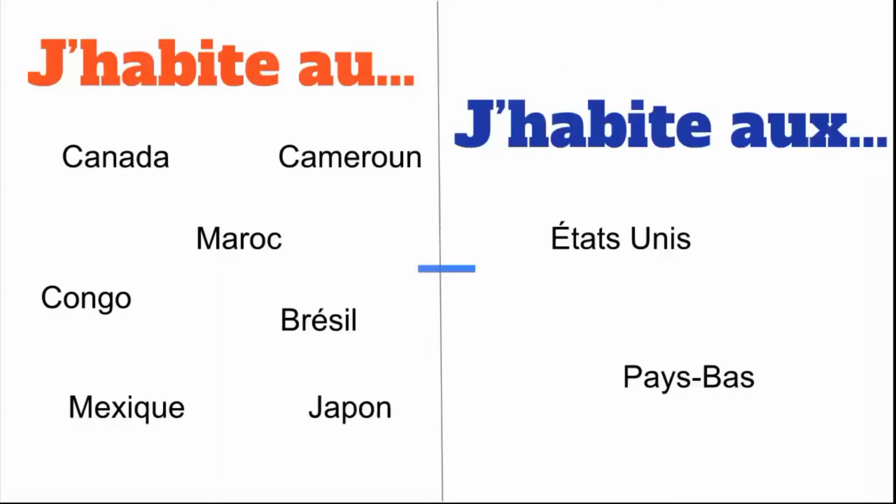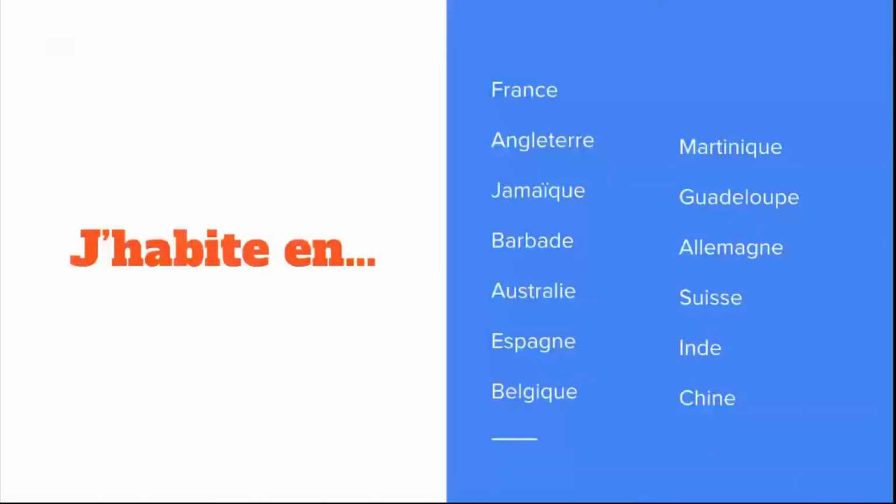So we have also Pays-Bas. Pays-Bas is the Netherlands, also in a plural form, both in English and in French. So I would say, j'habite aux Pays-Bas. No liaison here because Pays-Bas starts with a consonant. J'habite aux Pays-Bas, I live in the Netherlands. So that covers O and O.